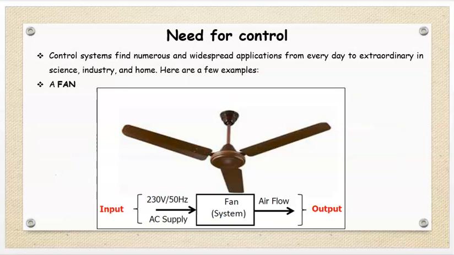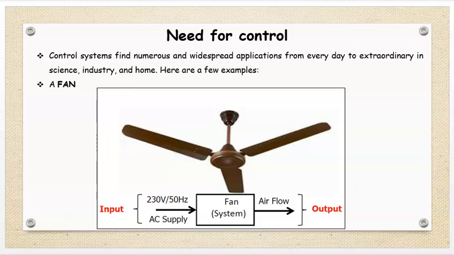Now we will see why there is a need for control. Control systems find numerous and widespread applications, from everyday to extraordinary, in science, industry and home. Here are a few examples.